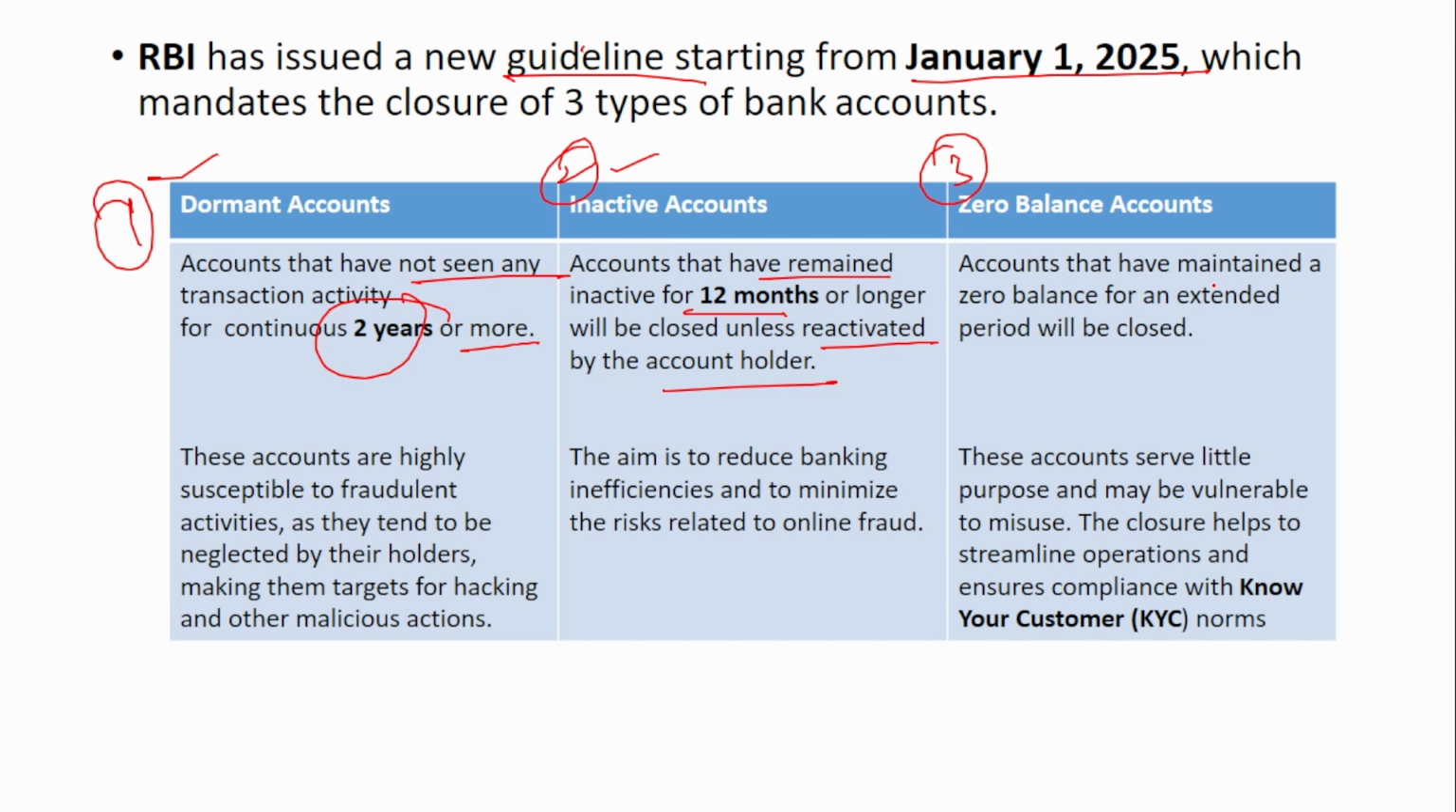So if you see, why do these accounts have to be closed? Why can't they just remain how they are till now? That is because these accounts are highly susceptible to fraudulent activities as they tend to be neglected by their holders. So 2 years there is no transaction activity. If a fraudulent person comes to know about this, then he will use this account for illegal transactions. So there is a greater risk of fraudulent activities in these dormant accounts. That is why, if it remains inactive, that is no transaction activity for 2 years or more, then it is good to be closed.